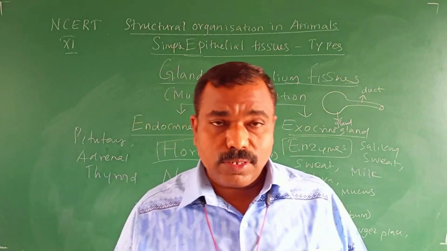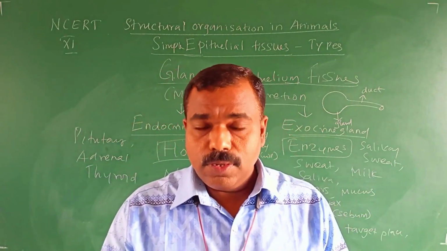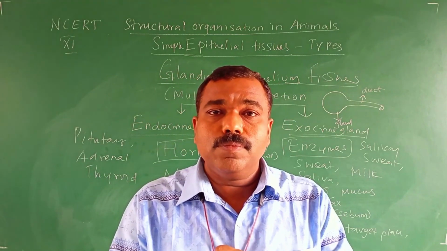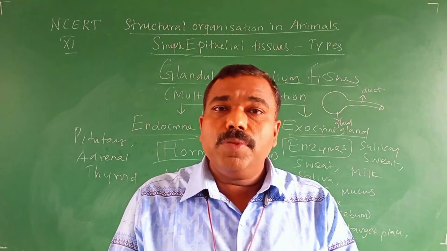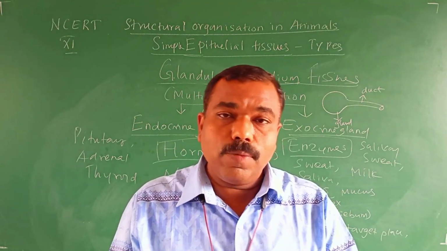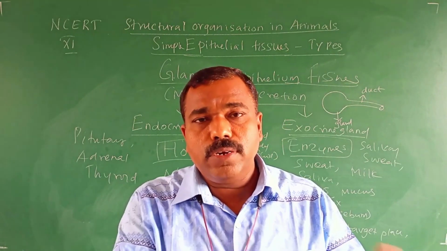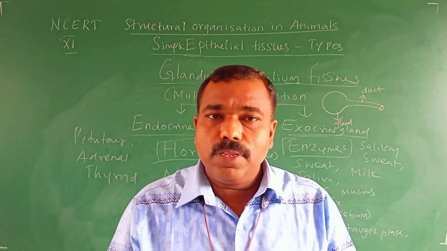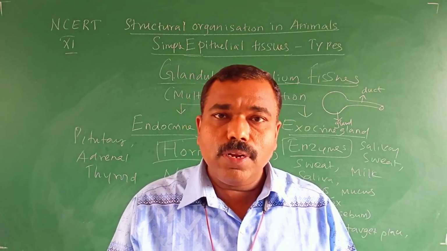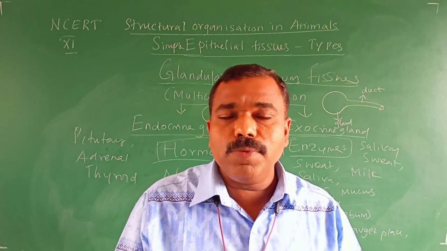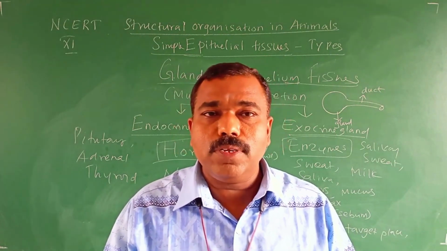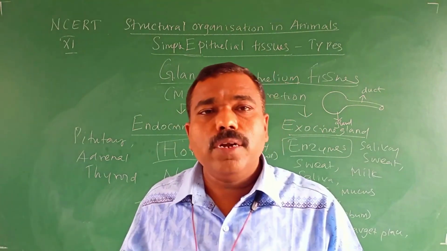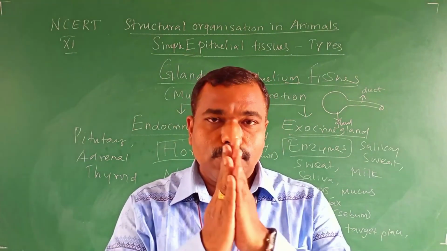So today we have discussed squamous epithelium, cuboidal epithelium, columnar epithelium, then ciliated epithelium, glandular epithelium, unicellular glandular epithelium, multicellular glandular epithelium, exocrine gland, endocrine gland. Thank you.